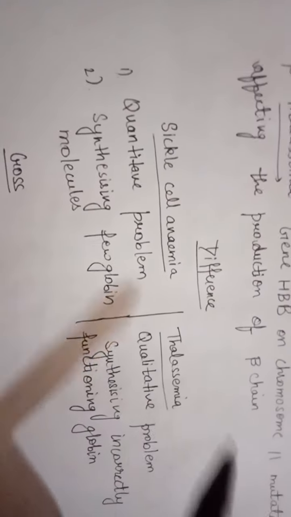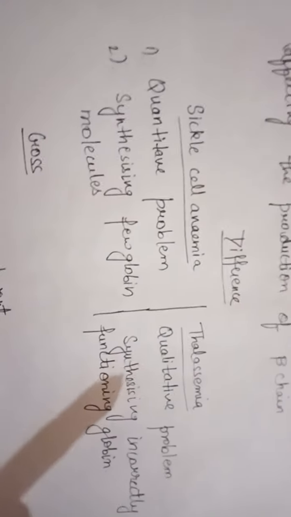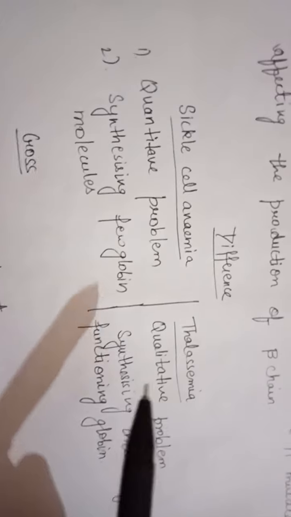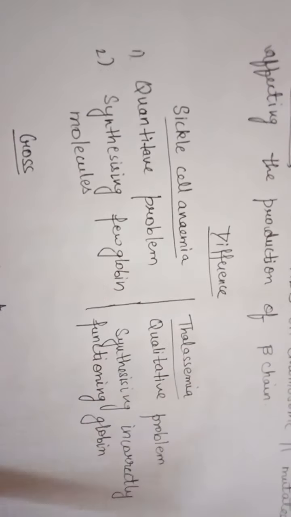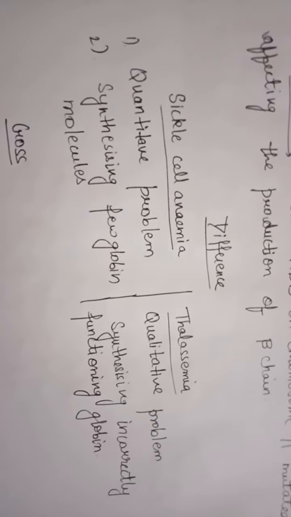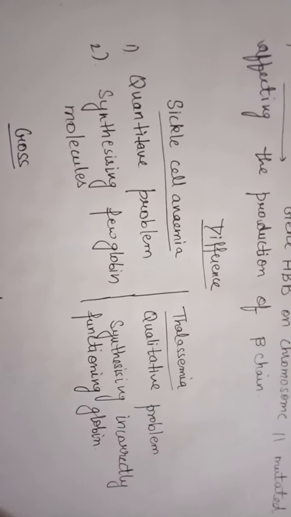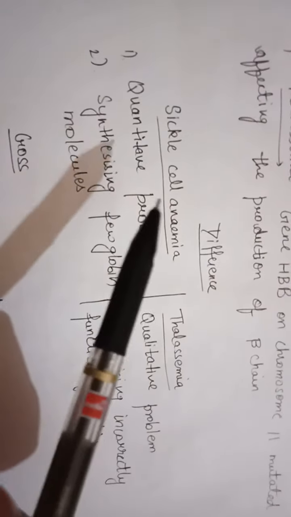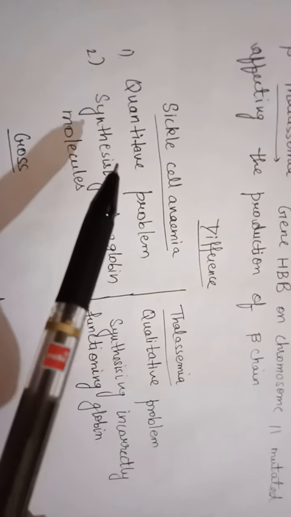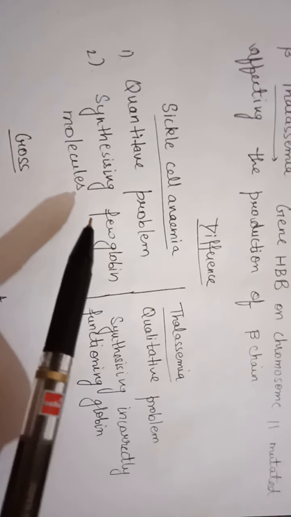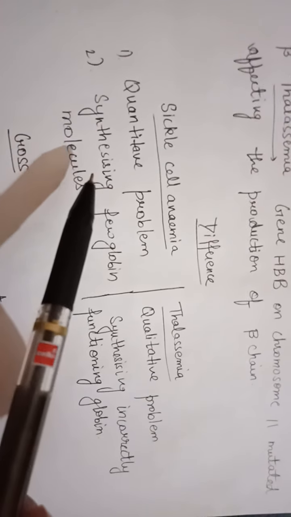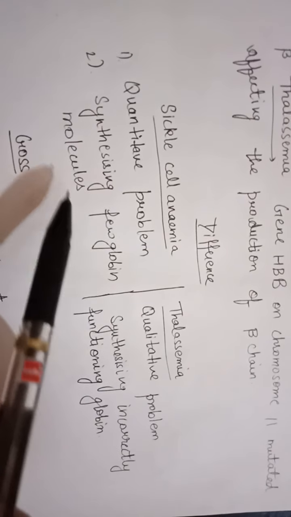Now next is the difference between sickle cell anemia and thalassemia, because both of them affect the hemoglobin chain. In sickle cell anemia, it is a qualitative problem: it synthesizes incorrectly functioning globin.